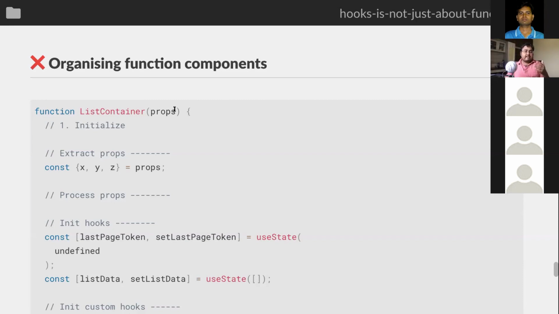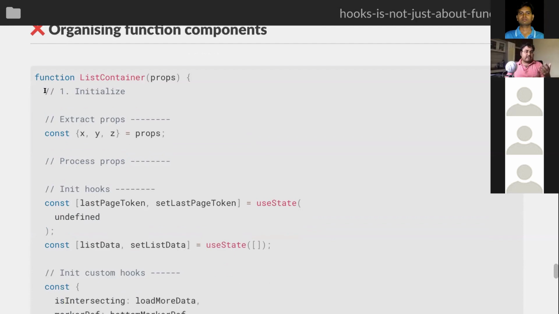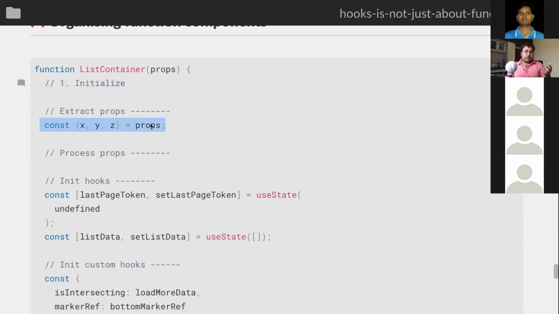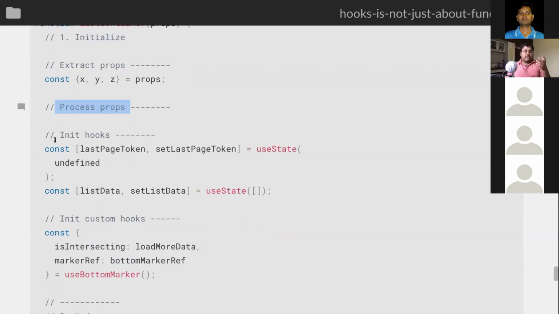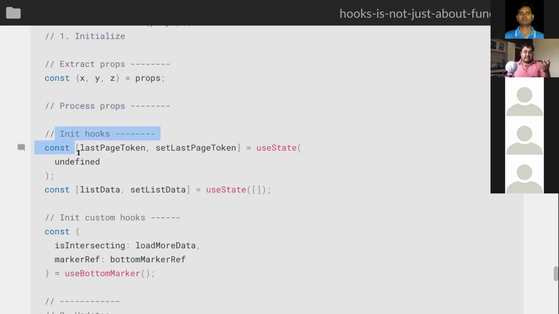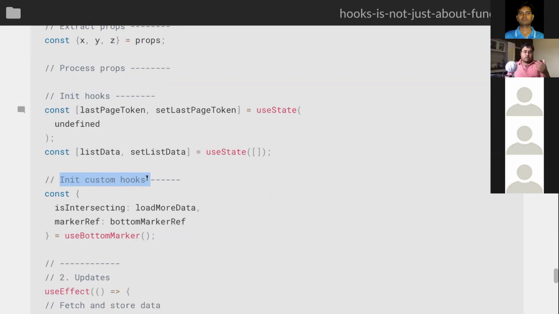But there still tends to be a few sections within our function component which are more like scaffolding code. So you always start your function component with initializing. You extract some props out of what you have got. Maybe you process your props a little bit to get whatever exact value you need. Then you initialize some of your own state. You initialize whatever custom hooks you need.